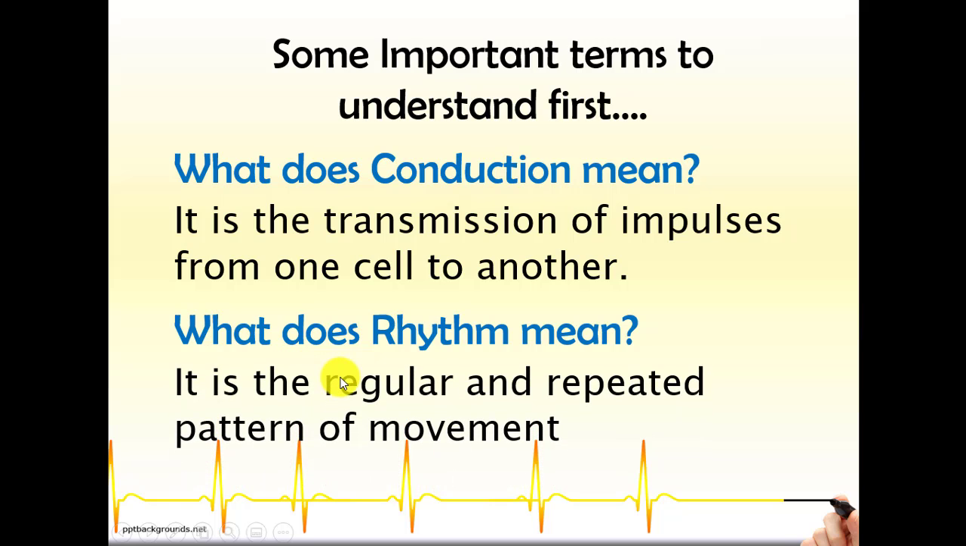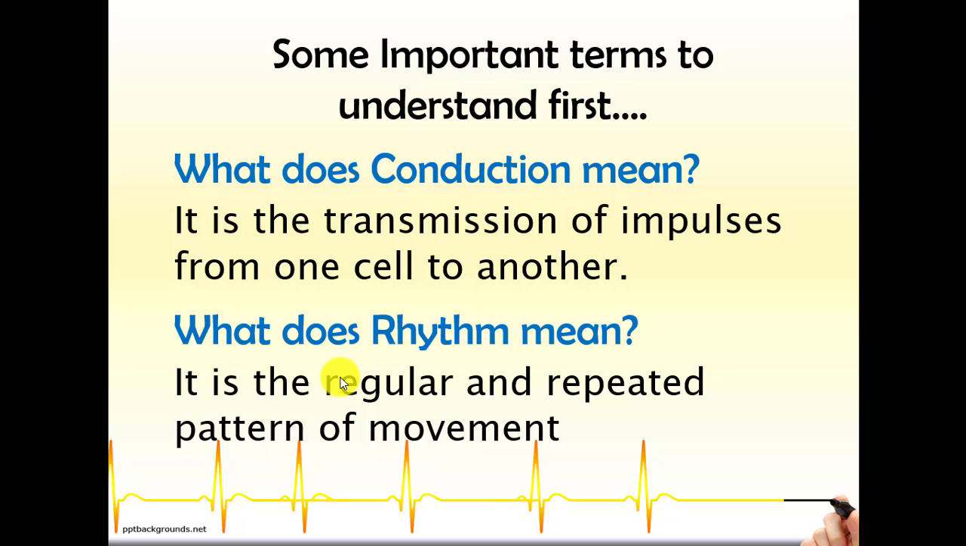If we move to the next term, what does rhythm mean? Rhythm is basically the regular and repeated pattern of movement, and it is a word that is very much associated with the heart. When we talk about the heart, we are talking about a rhythmic contraction, a repeated pattern of movement that is happening within the heart. This is how the heart performs its functions so efficiently and so regularly. Therefore, the term rhythm is important to understand, and the heart cells regulate the rhythm.